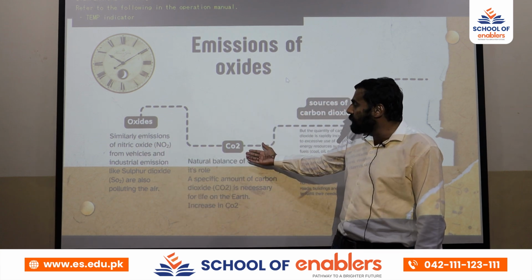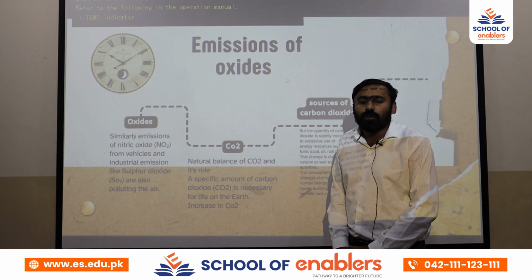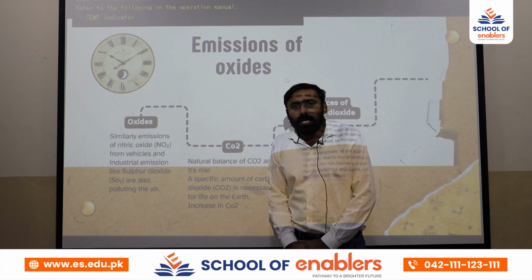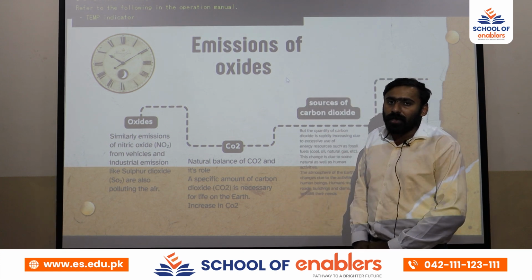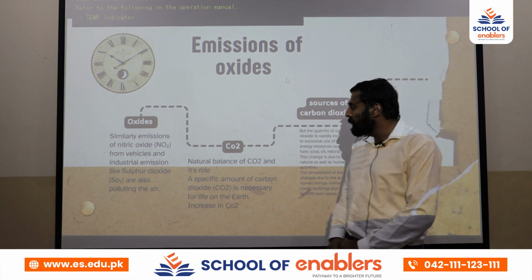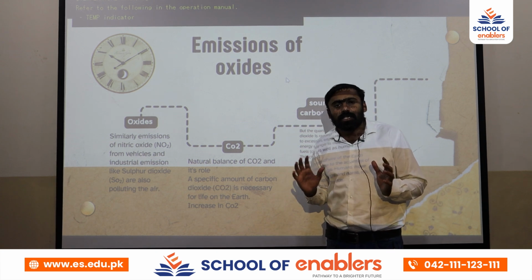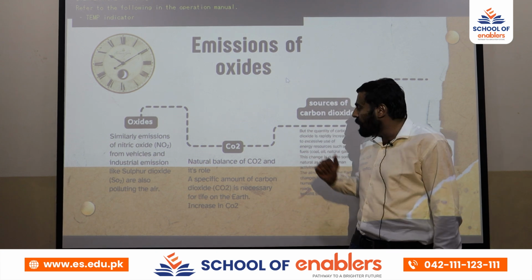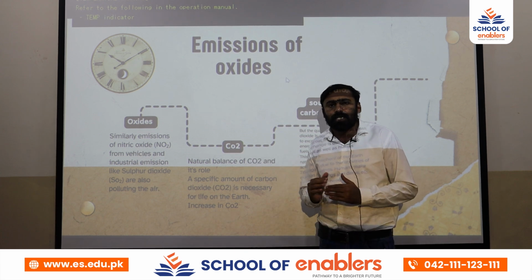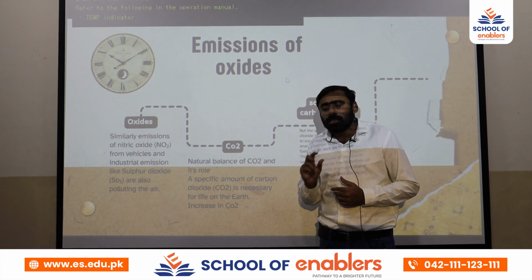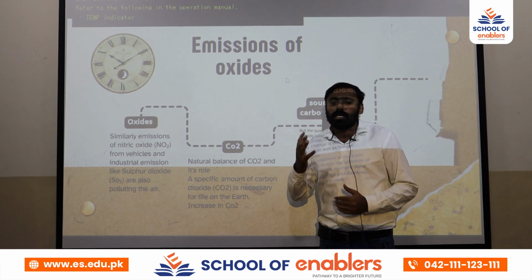Next, natural balance of CO2. CO2 is present in our air at almost 0.04%. It's a very minute quantity, but it is very important for the maintenance of the temperature of this globe. Means the gas that mainly maintains the temperature of our earth is carbon dioxide. But if there is a minute change in the concentration of carbon dioxide, there will be a huge change in the temperature.